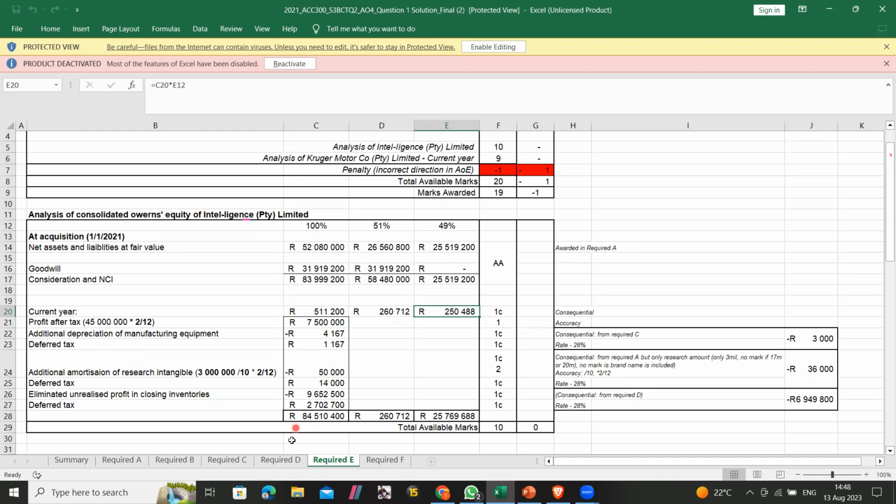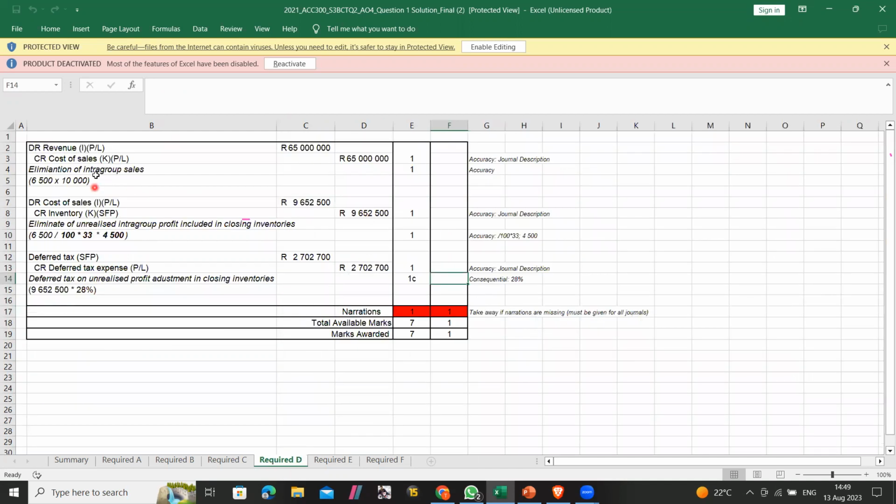As you can see, this 9,500 comes from exactly the journal entry that we just did here. I'll show you now. This amount is a P&L amount, this amount is a P&L amount, so they're going to cancel each other. That's why there was no 65,000 on this pro forma journal entry, because it cancels out. And then here, this one is a P&L and this one is an SFP item.